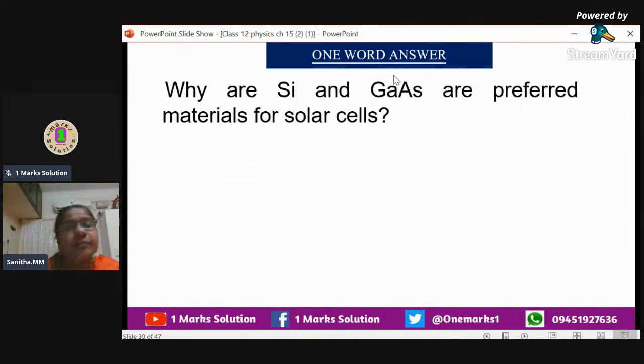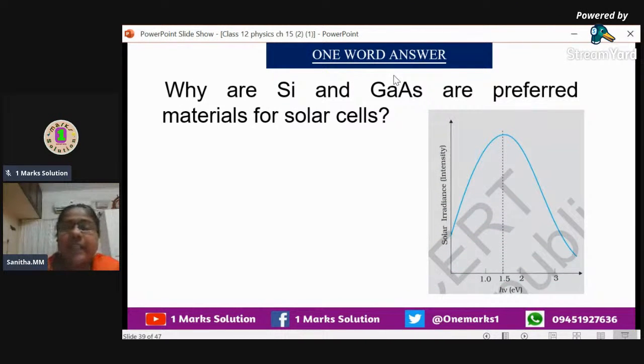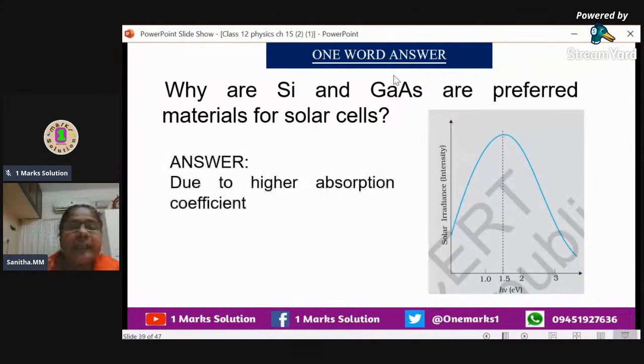Next question. Why are silicon and gallium arsenide, GaAs, preferred materials for solar cells? Only because of the high absorption coefficient, we can say. You can see the figure here, where the energy and the solar irradiance intensity are given. It is very important, and in the board exam they have asked it. If it is a 2-mark question, we have to write it in detail. If it is a 1-mark question, you have to write this answer: due to higher absorption coefficient.